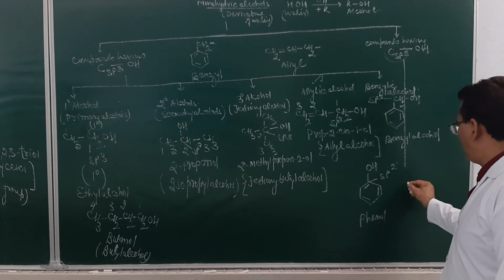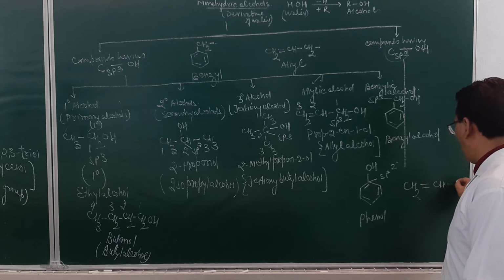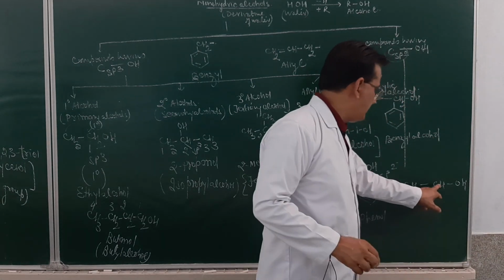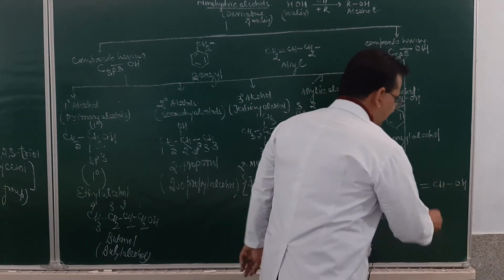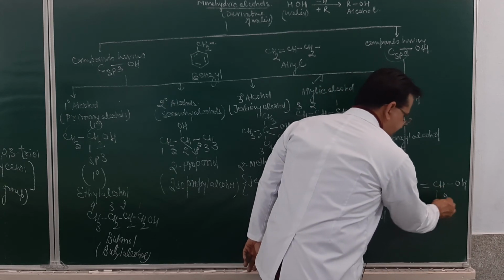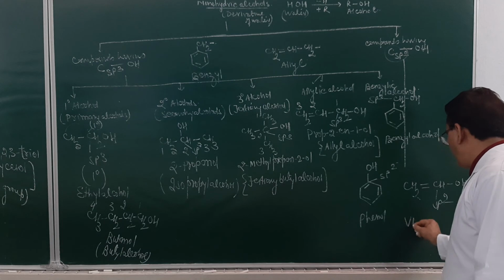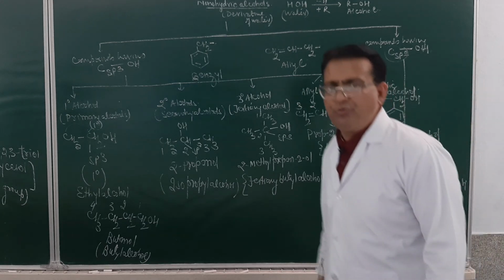We may also write the structure in this manner: CH2 double bond CH and OH. Just see this carbon atom, it is bonded to 3: 1, 2 and the third is OH. So this carbon atom will be sp2. So what is the name of this one? This will be vinyl alcohol. I think I shall be very clear.